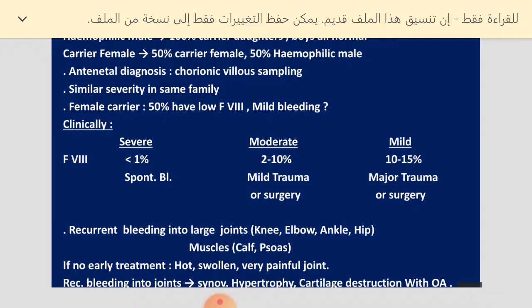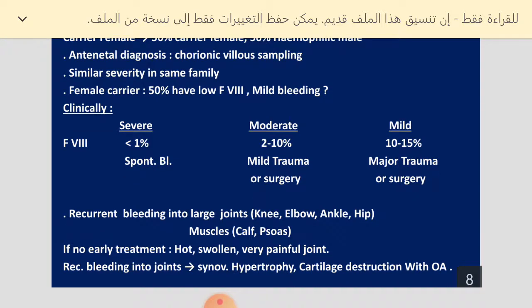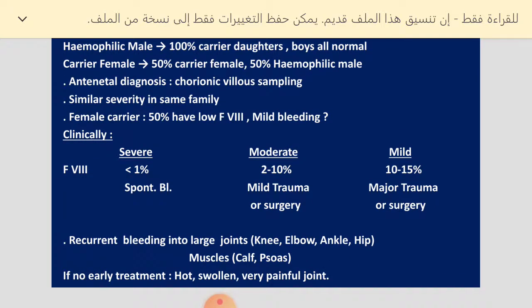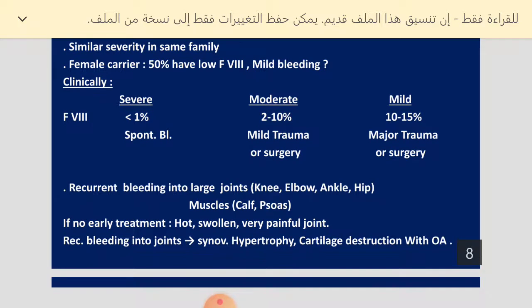Moderate is a level between 2 and 10%, so these patients present with bleeding after mild trauma or surgery. Mild is between 10 and 15%, so these patients bleed only with major trauma or surgery. The severe type usually presents in infancy, while the moderate usually presents by 2 years, and the mild usually after 2 years.